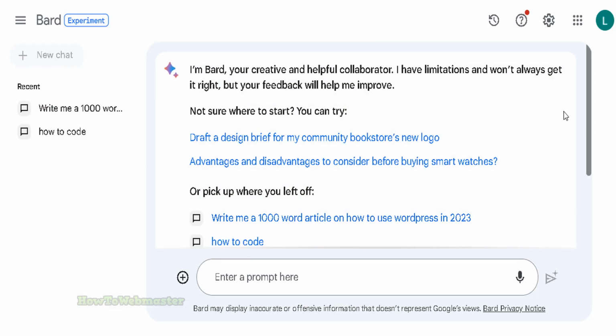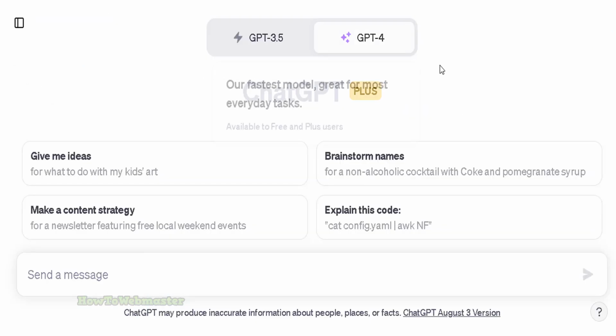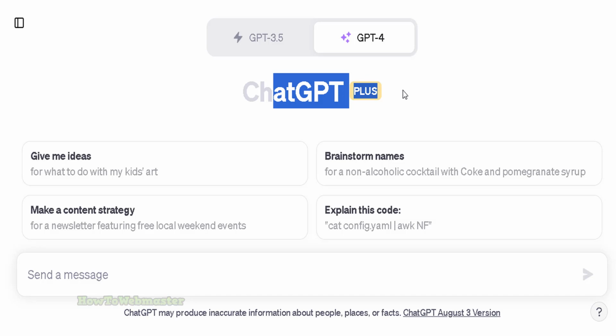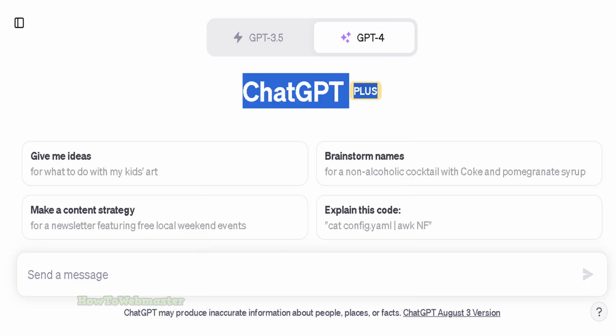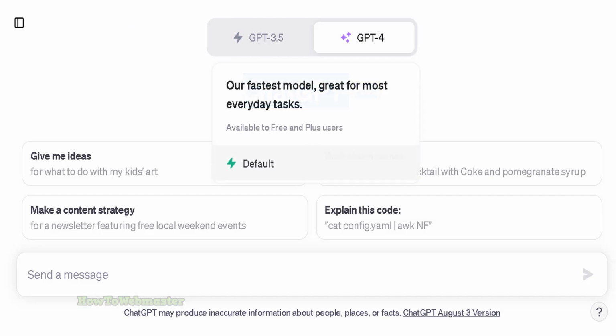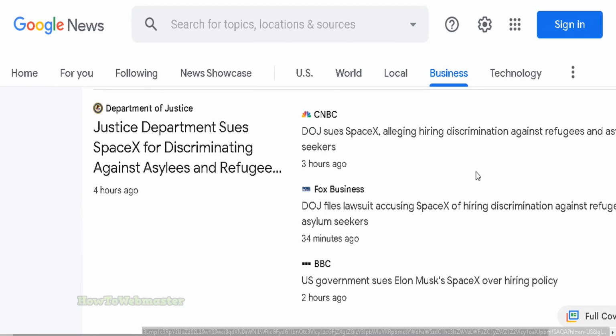Let's do another chat, and let's see if it can write me an article on a news topic. This is something that ChatGPT cannot do unless you're using the upgraded ChatGPT Plus account with some plugins. So you need plugins in order to get new information, but even then it's not that reliable. So let's see if Bard can do better with new topics or news topics.